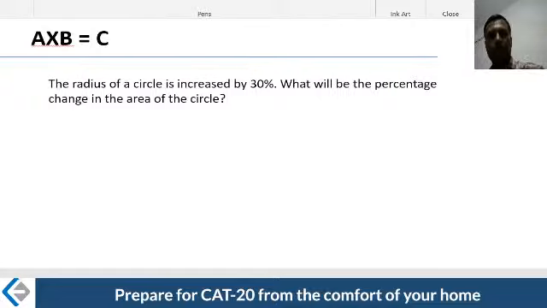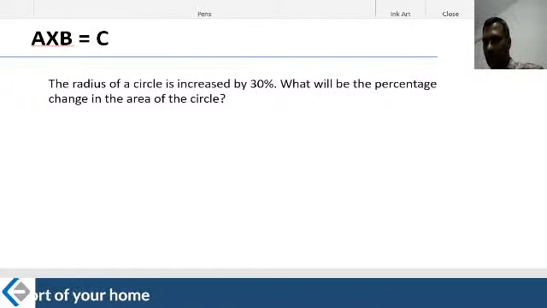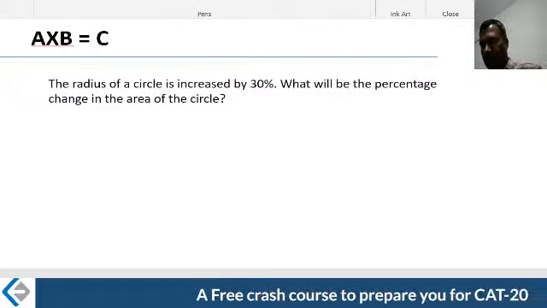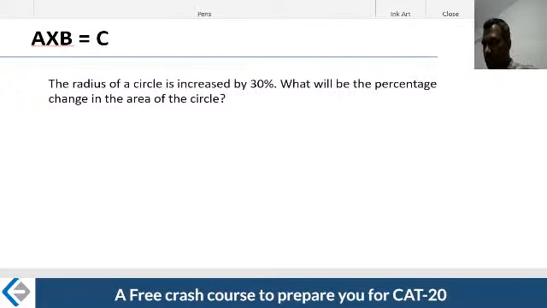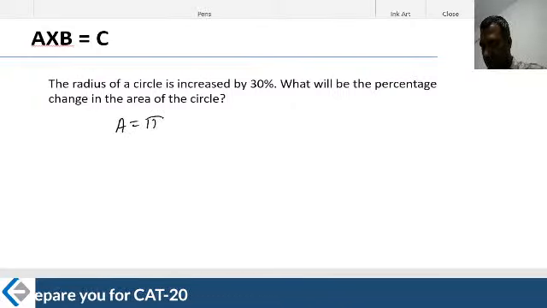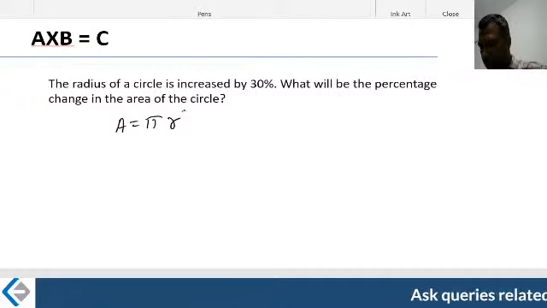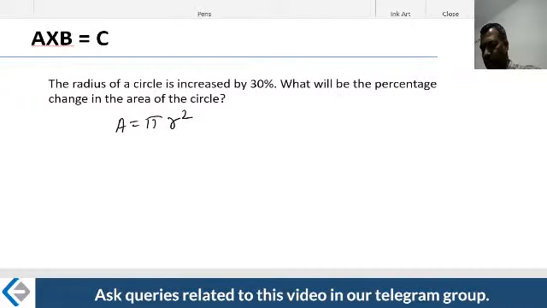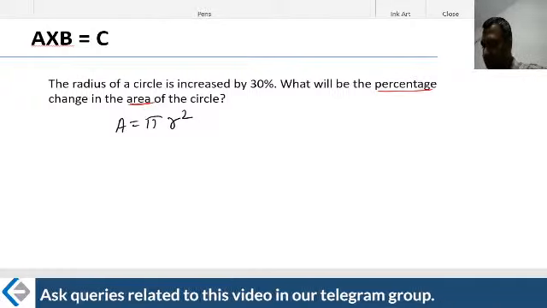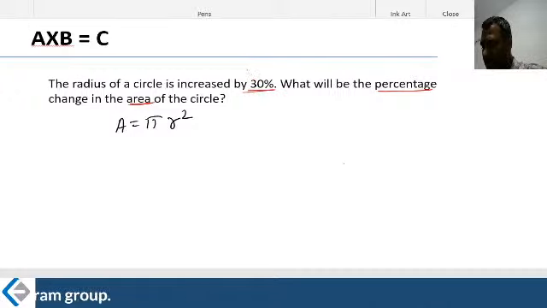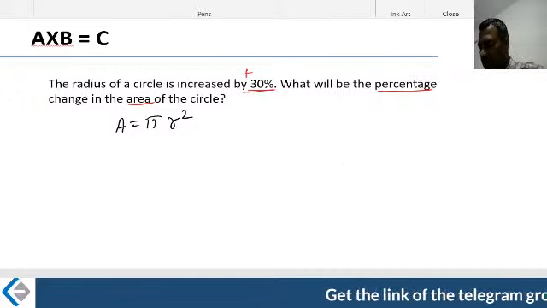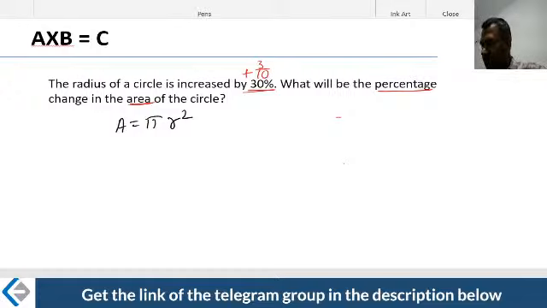The radius of a circle is increased by 30%. What will be the percentage change in the area of the circle? Area of the circle is nothing but pi r square, a little bit of geometry. What is the percentage change in the area? He has given the change in the radius, an increase of plus 30%, that is 3 by 10.